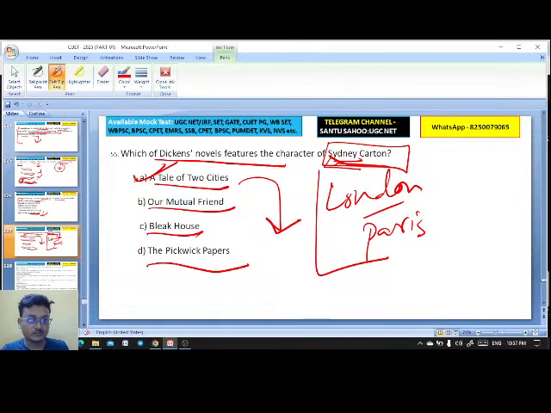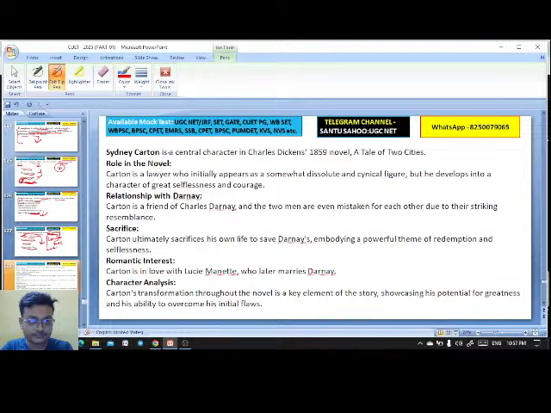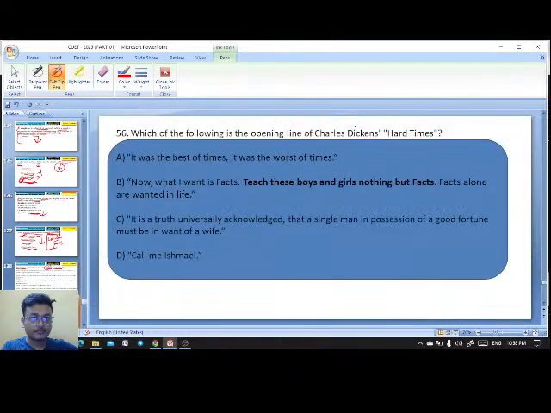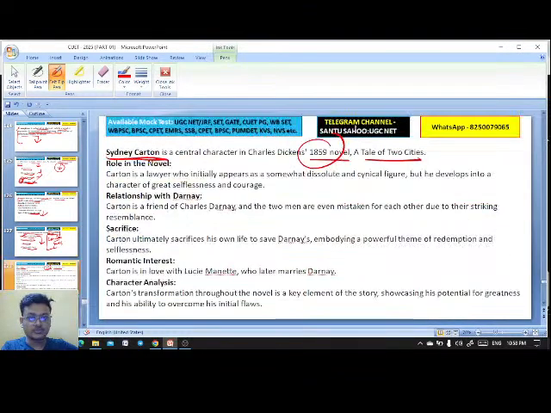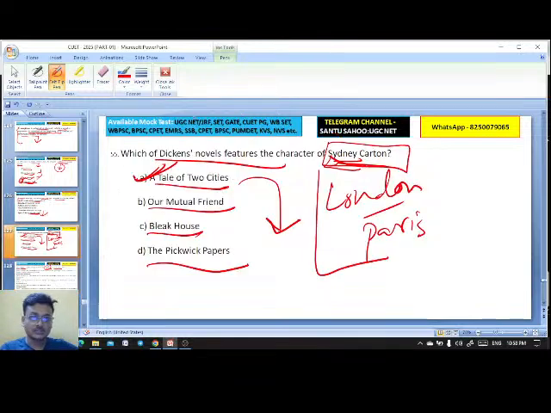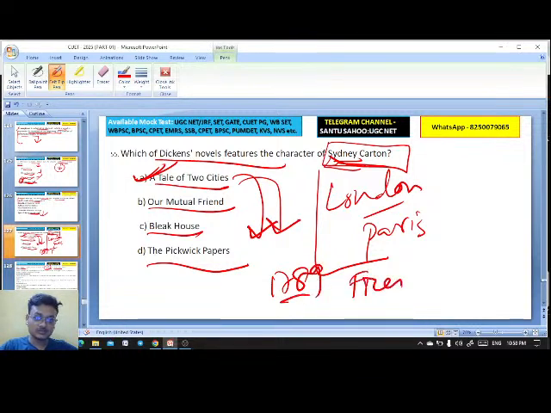So here A Tale of Two Cities is the right answer. Whereas Sydney Carton is actually a central character from that 1859 novel, A Tale of Two Cities. We have London and Paris, the two cities, as the setting. And you see that it was set against what? Set against the 1789 French Revolution. Okay, French Revolution.